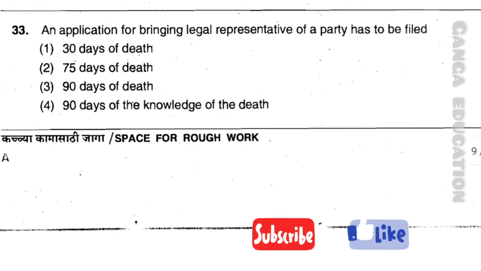Now question number 33. An application for bringing legal representative of a party has to be filed. Option 1, 30 days of death. Option 2, 75 days of death. Option 3, 90 days of death. Option 4, 90 days of the knowledge of the death. And the correct answer is option number 3, 90 days of death.